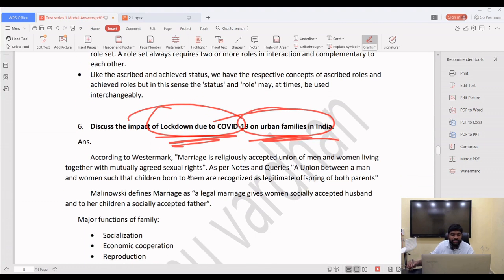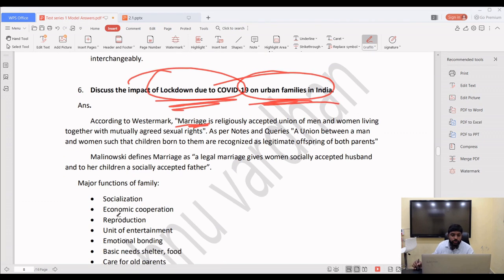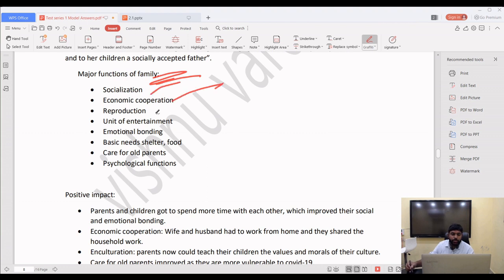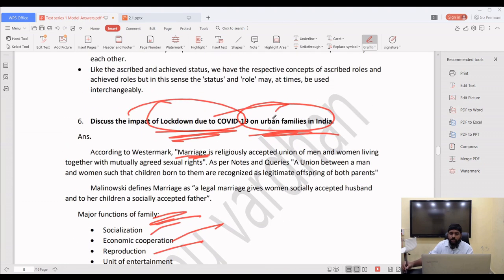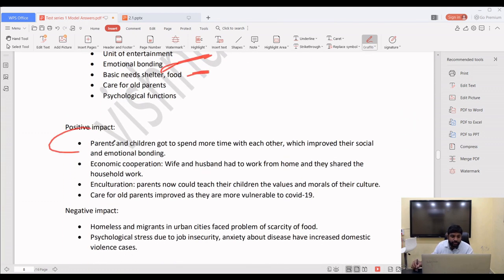So for that you have to mention, first you have to write what is marriage, then you have to mention about the family also. Major functions of family you have to give: socialization, economic cooperation, reproduction. Why? Because the family is from the marriage. So marriage definition, family definition, functions of the family. Why? Because the question is on family. Reproduction, unit of entertainment, emotional bonding, basic needs are provided, positive impact and negative impact. To the point. Whenever there is a question on impact or influence, positive impact, negative impact.